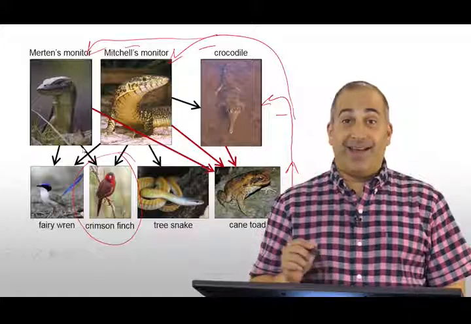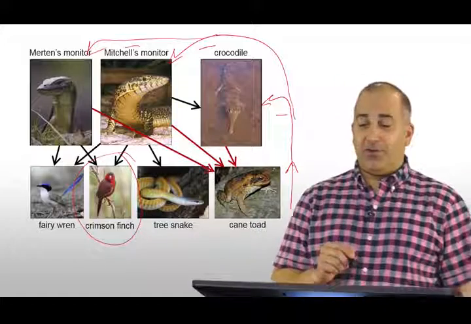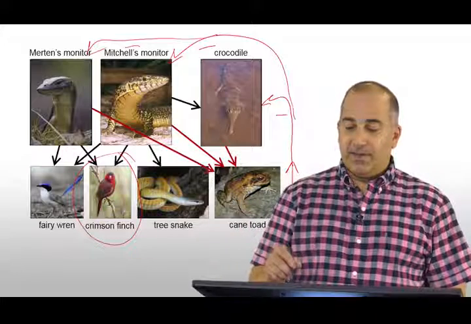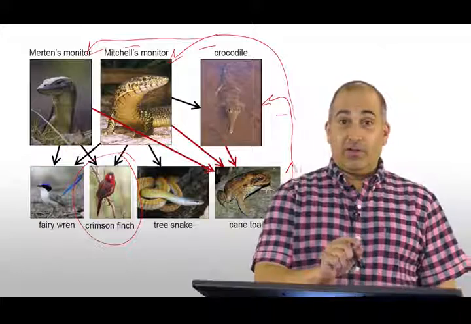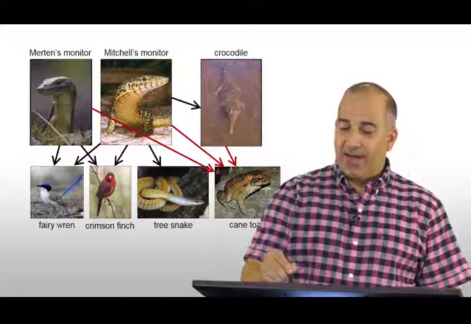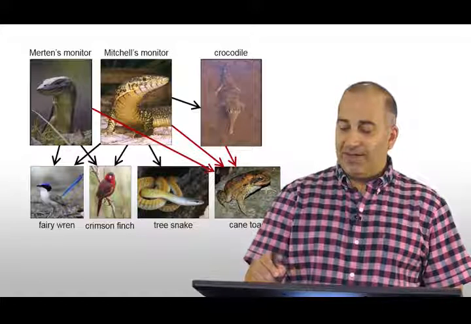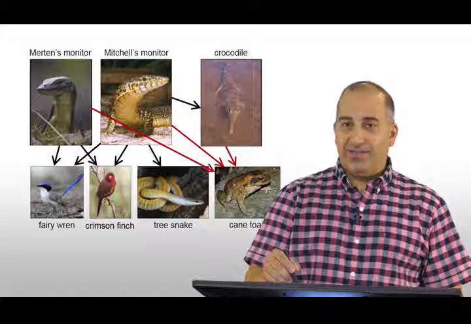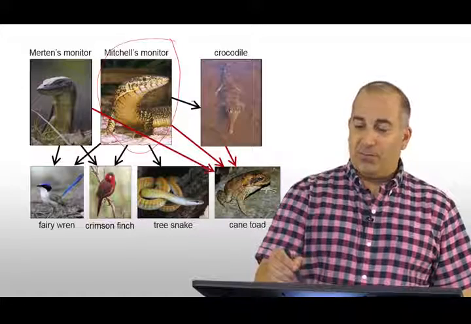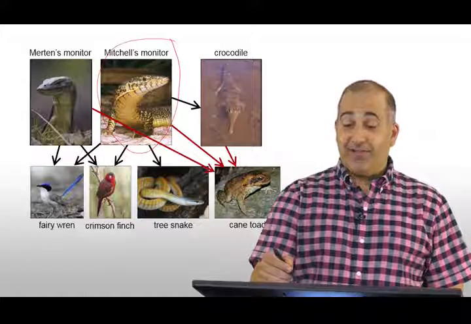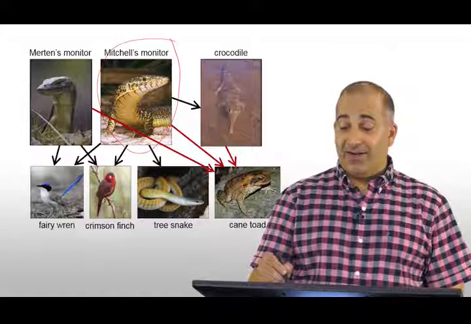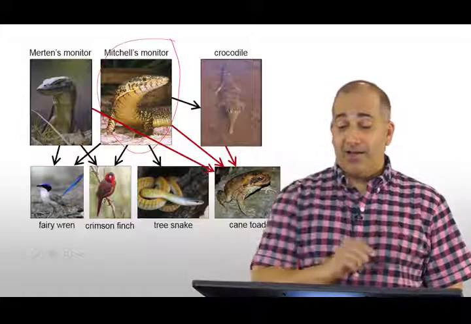as many crimson finches as they used to be if there are fewer monitors running around. Now, the crocodiles really have nothing to do with it here because they're actually not affecting the crimson finches. Or are they? Did anyone notice that crocodiles might also go down because they eat the cane toads? And if that's the case, if they're negatively affected by consuming cane toads, they might affect the monitors which prey on crocodiles. So we might have an indirect effect then which influences how many monitors there are, not just because they're eating cane toads, but because there are fewer crocodiles that they have as prey.